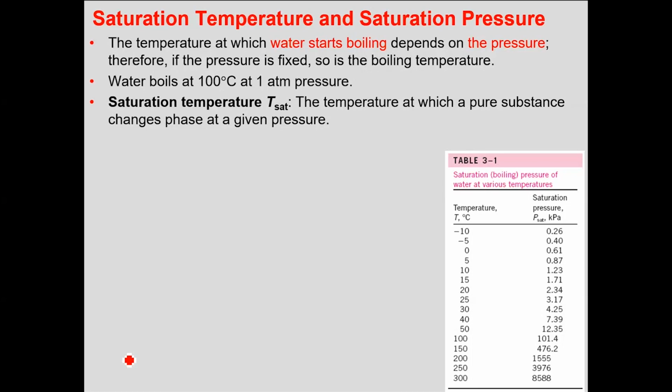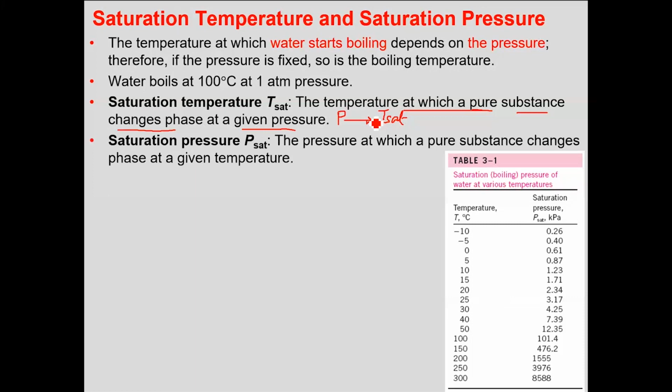Saturation temperature, what is saturation temperature? It is the temperature at which a pure substance changes phase at a given pressure. So if your pressure is fixed, for that fixed pressure you will have some saturation temperature or boiling temperature.